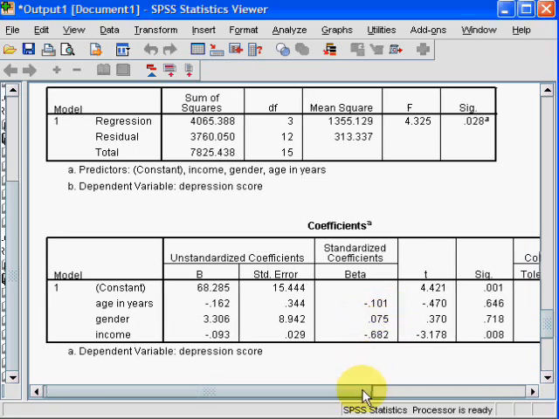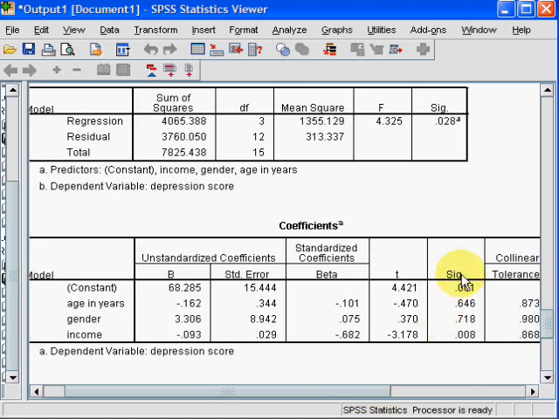Now the key part is this part of the table here, significance. Now this tells us whether the amount of variance, the amount of work that each of the predictive variables is doing, is actually significant. So for age, the significance value is 0.6, which tells us that age actually isn't providing a significant prediction. So the amount of variance that age is explaining, in other words the slope of this line, is not significantly different from 0. And the same for gender, it's 0.7.